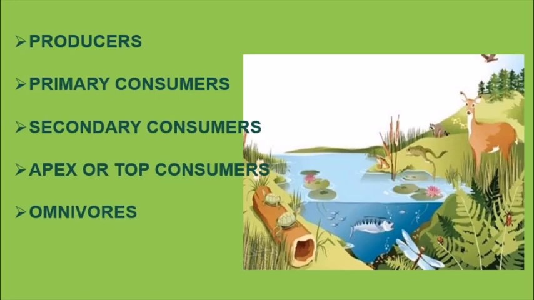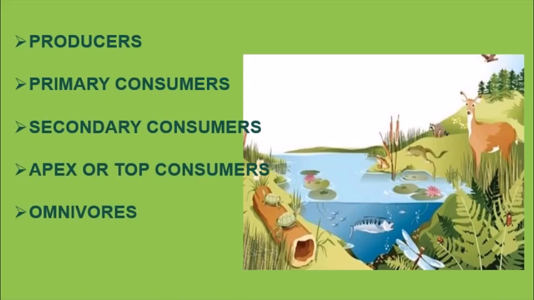But here we will classify them in more detail. That is, producers are the plants, those are autotrophs, which produce the food. Then we have the primary consumers. Primary consumers are directly dependent on the autotrophs. For example, grasshopper, squirrel, elephant, deer, etc.